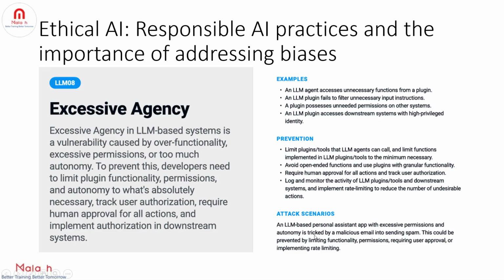So this is kind of self-explanatory, right? And avoid open-ended functions and use plugins with granular functionality. And also make sure we have human approval in place when we are trying to authorize, right? And also log and monitor the activity of LLM plugins or tools and downstream systems, and implement rate limiting to reduce the number of undesirable actions. And we already know an LLM based personal assistant app with excessive permissions can send malicious email. So this could be prevented by limiting functionality, permissions, requiring user approval, or implementing rate limiting, right? So always make sure you do not provide excessive permissions to these LLMs.